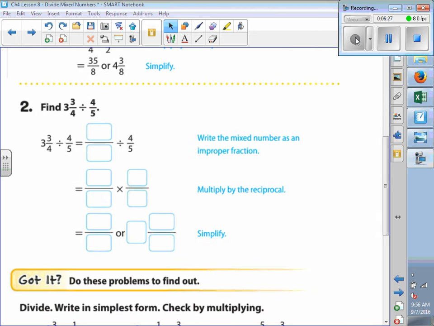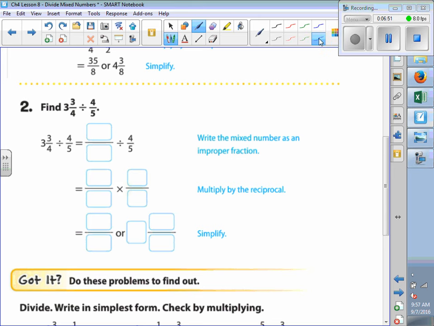For example 2, we have 3 3/4 divided by 4/5. So the first thing we want to do is change the first fraction there. All mixed numbers need to get changed to improper fractions. Okay? So here we have 4 times 3 is 12, plus 3 is 15.